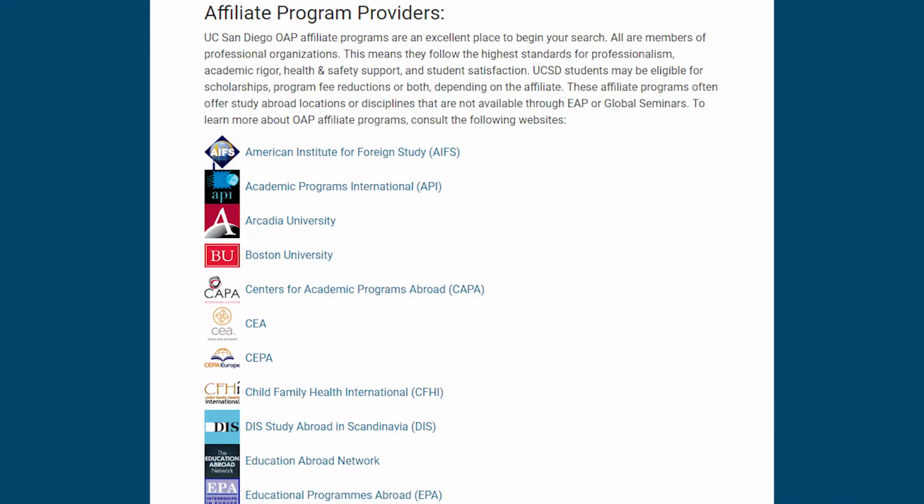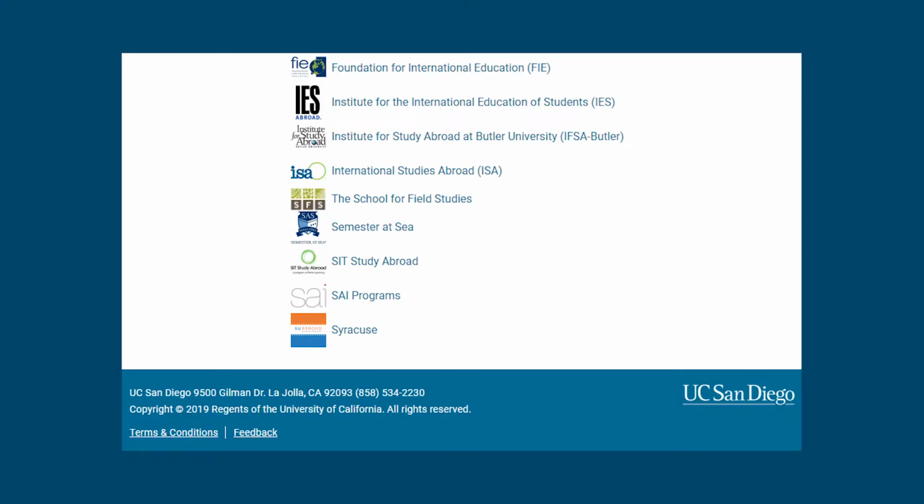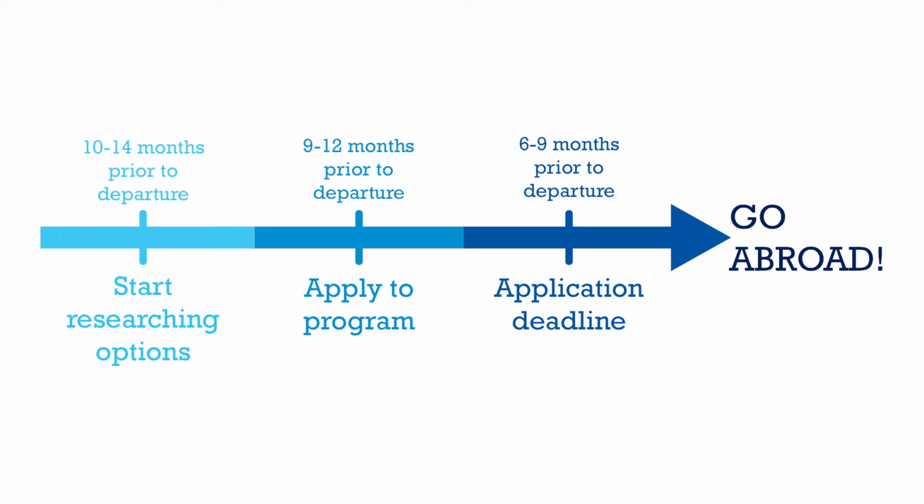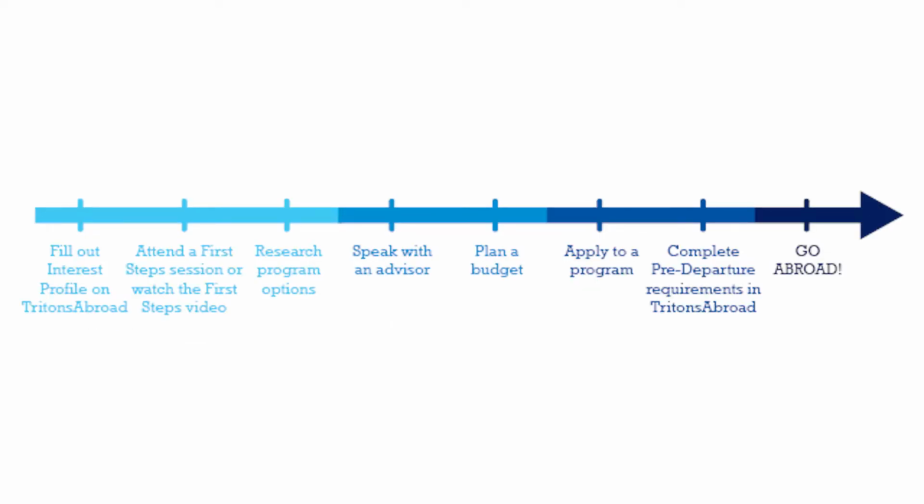For OAP, or Opportunities Abroad Program, you would fill out the application for the specific program you are going on, as well as a Tritons Abroad application. Global seminars only require a Tritons Abroad application. All of these instructions are listed on each application site. But of course, if you have any questions throughout the application process, our peer advisors and professional staff advisors can assist you in any way.